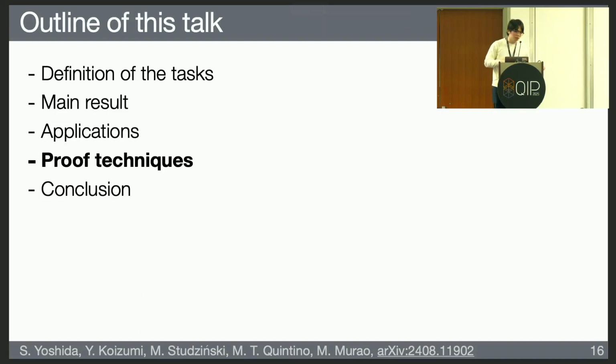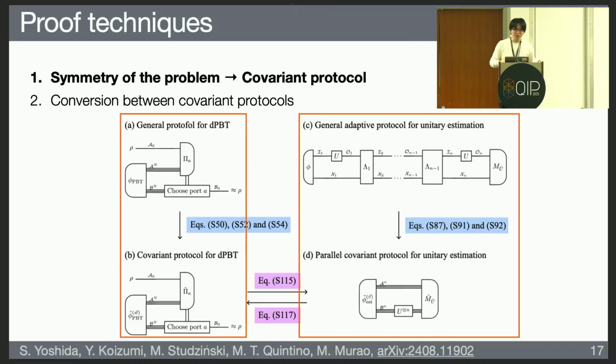So in this regime, we have shown that measure and prepare is actually optimal. Okay, so in the remaining time, I will talk about the proof technique, how to construct this conversion from port-based teleportation to the unitary estimation. So the proof goes in 2 steps. The first step is that by using the symmetry of the program, any protocol implementing the port-based teleportation or unitary estimation can be converted into a protocol called a covariant protocol, which has a much nicer structure. And then after that, we show the conversion between 2 covariant protocols.